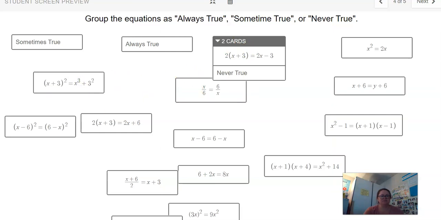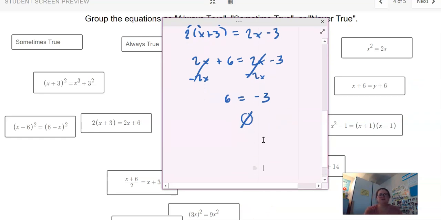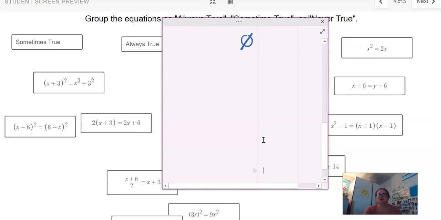Let's do this one. Now, part of the problem with this one might be if it's been a while, you might have kind of forgotten your quadratic rules. You shouldn't perfectly need to have those because let's look at this. (x plus 3) squared equals x cubed plus 3 squared.